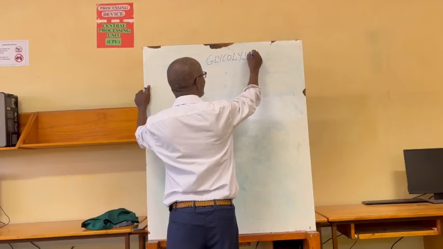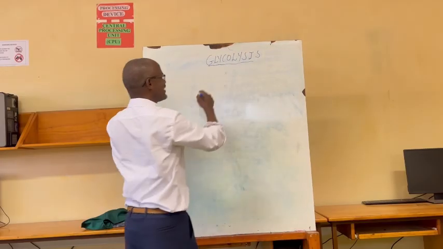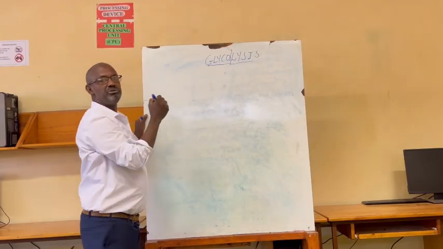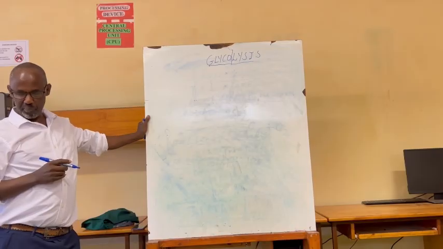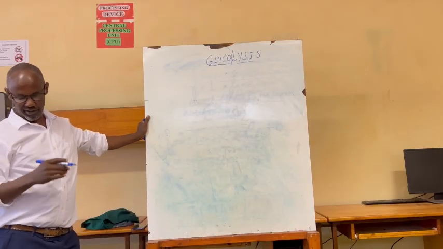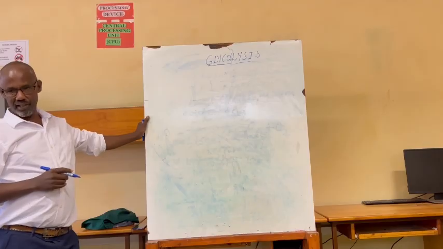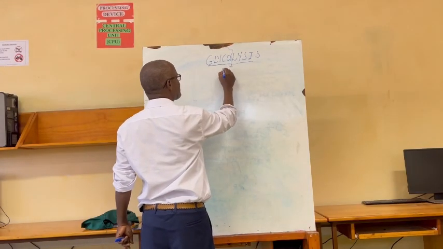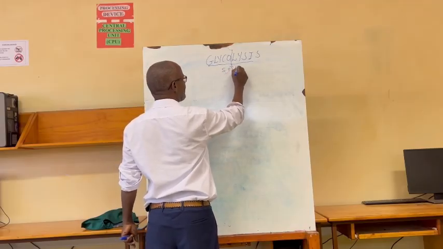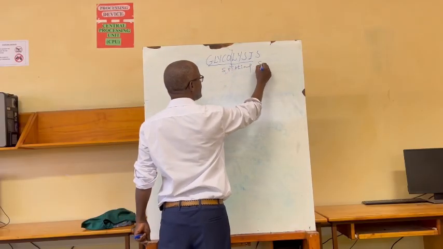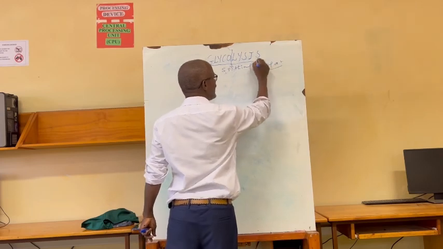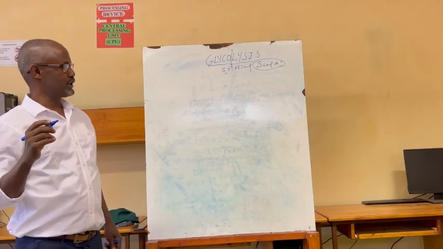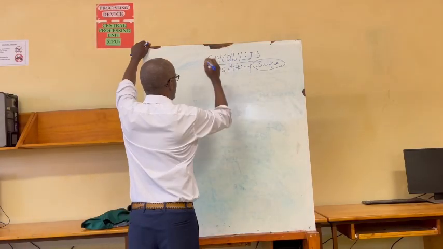Let me start from the term itself. What does glycolysis mean? Glyco refers to sugar. Lysis means splitting or breaking into two parts. Therefore, the term glycolysis directly refers to splitting of sugar. And the sugar is, as I have tried to tell you, a common sugar, that is glucose. Therefore, we shall start from glucose.